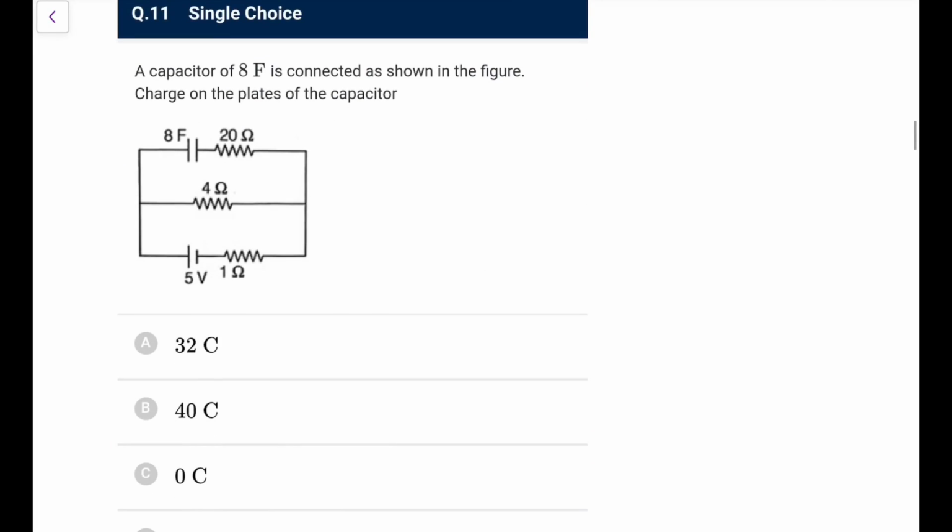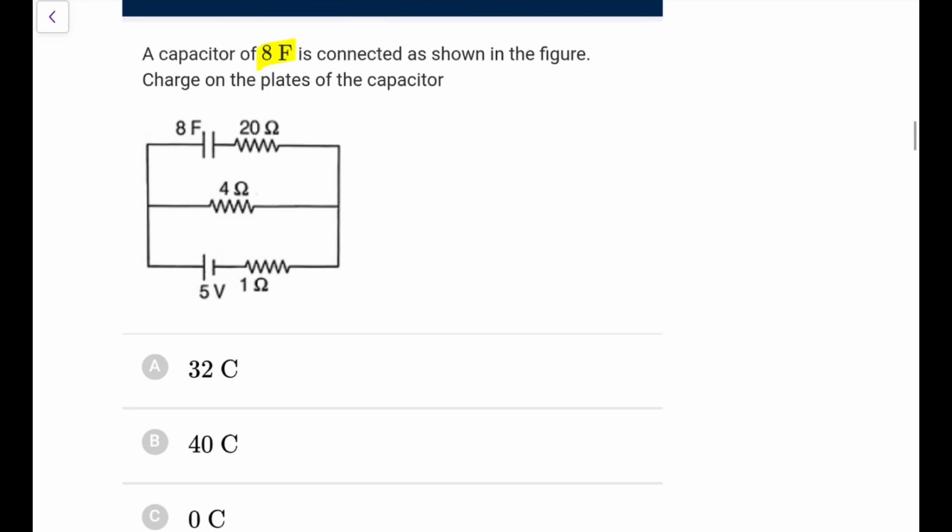Next, you have a capacitor of 8 picofarads connected as shown in the figure. Charge on the plates of the capacitor will be, that definitely means in the steady state I can guess. So in steady state no current flows through that branch, so only this branch is effective. So we have the series of 4 and 1. So the potential drop across this 4 ohm, that would be the delta V across 8 farad